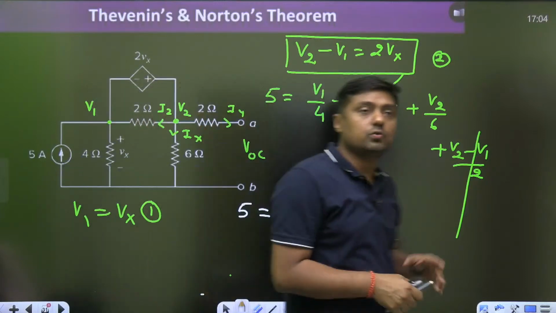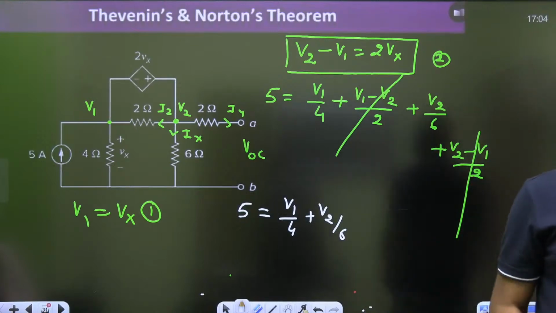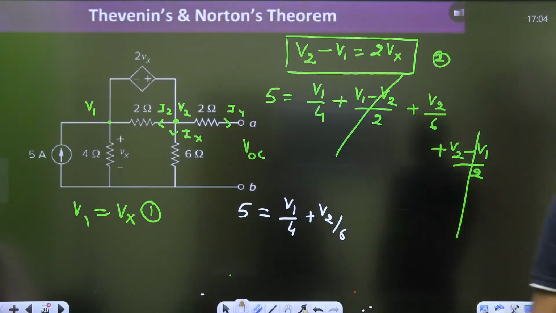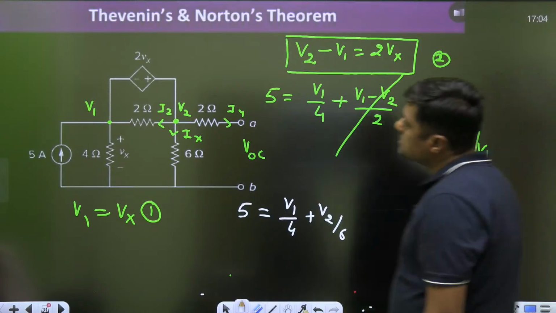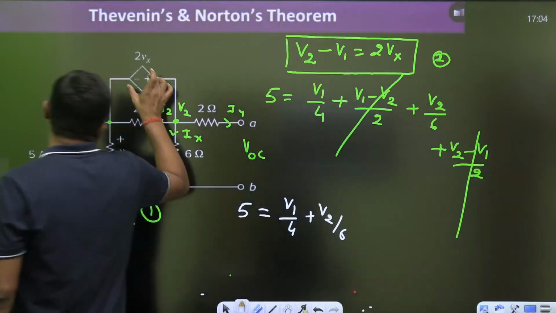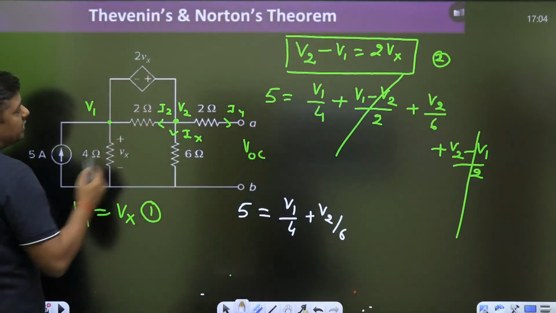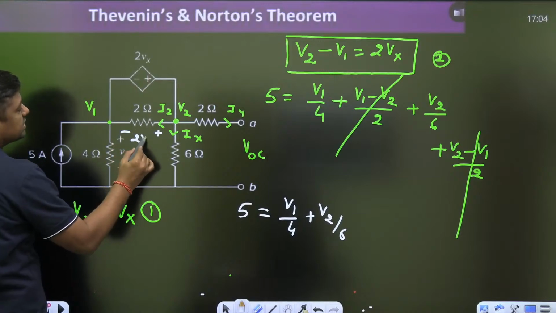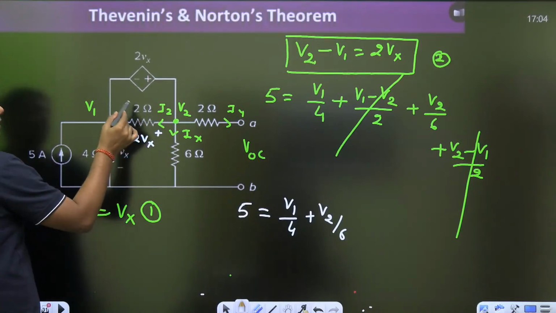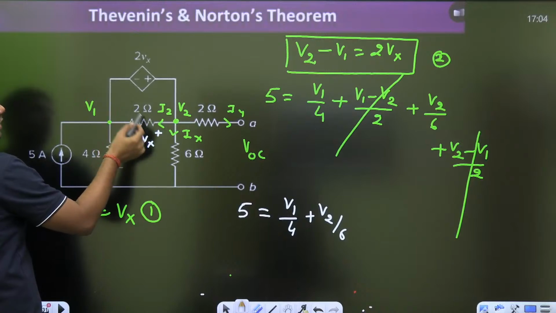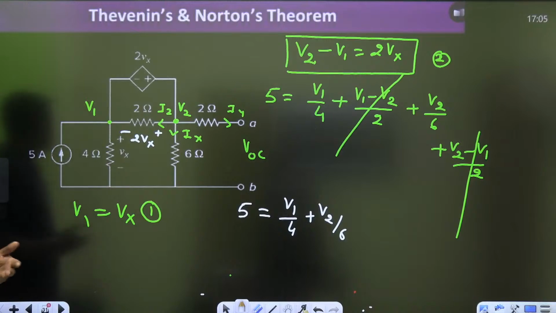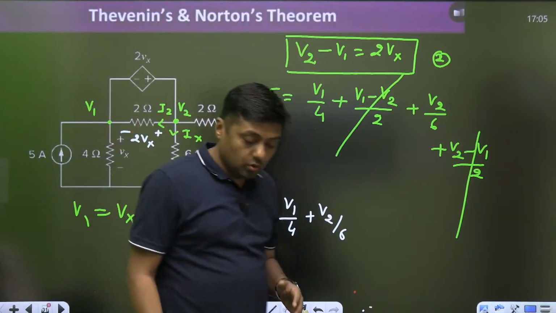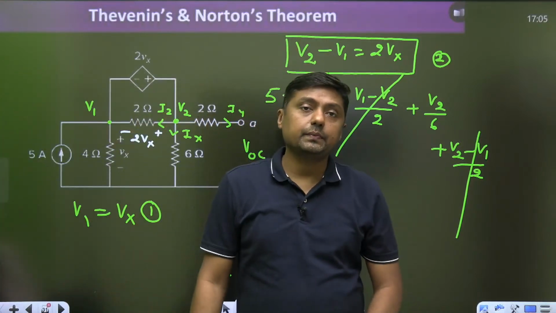So is there any need to consider the 2 ohm resistor? Is there any need? तो जरूरत नहीं पड़ती, because if the voltage at this point is 2Vx, so what is the voltage at this point? It remains 2Vx, independent of the resistor. Whether it is a 2 ohm, 3 ohm, 5 ohm, 10 ohm, the voltage across this will remain 2Vx. That's why no need to consider it.